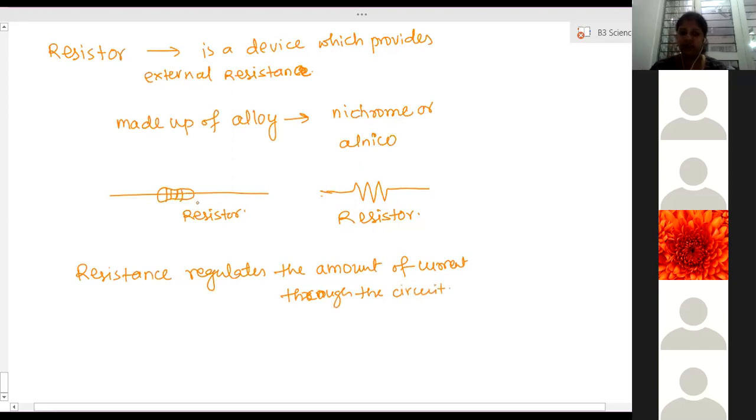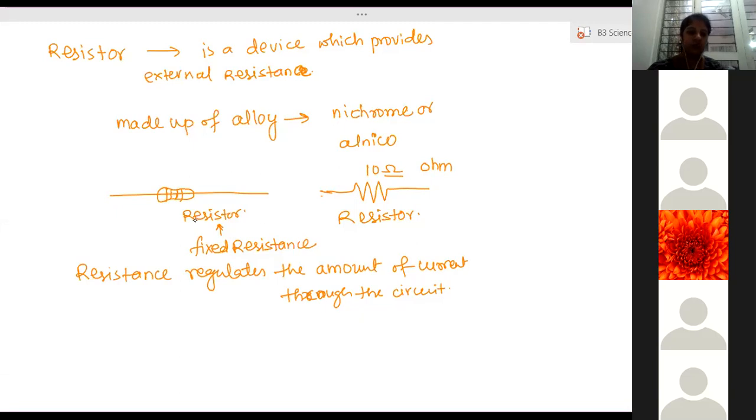This is a resistor which provides a fixed resistance. That means the value of resistance is not changeable. It provides an exact, same value of resistance. If this is 10 ohm, it will keep providing 10 ohm. This is the symbol omega, which we pronounce as ohm, the unit of resistance. Okay.